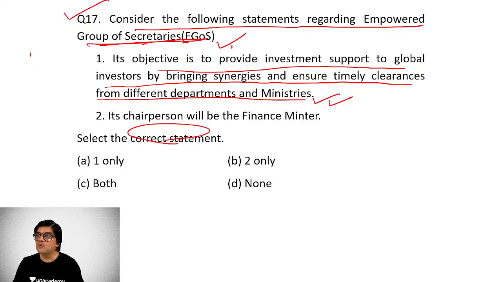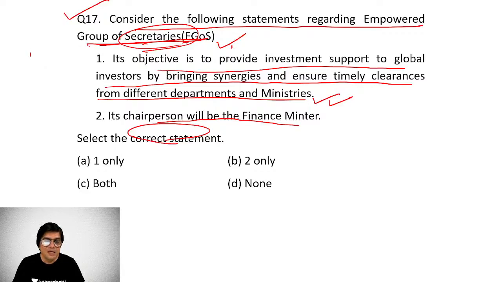So in order to attract global investors, to improve the ease of doing business rating, to improve the environment, to ease out the hurdles, to remove the hurdles, it is necessary to do all this to bring about synergy. And so in that direction, government has set up what is known as the empowered group of secretaries, and its chairperson will be a finance minister. Now, as we can make out, this is an empowered group of secretaries. Finance minister will not be the chairman here.